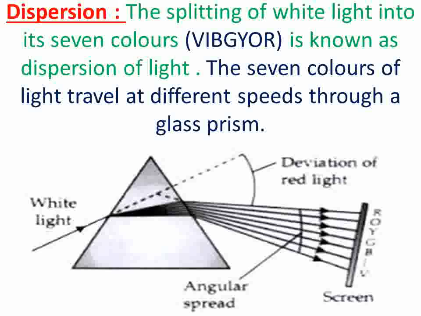More deviation means refractive index is more. Less deviation, refractive index is less. It means the refractive index for red color is less, and the refractive index for violet color is maximum in the diagram.